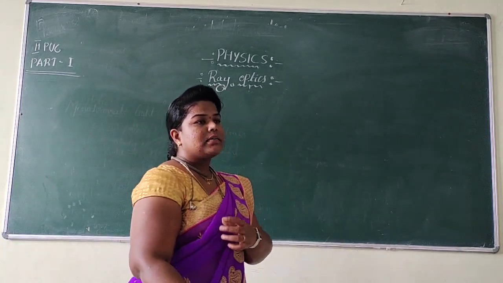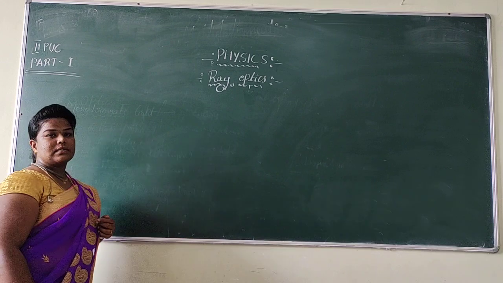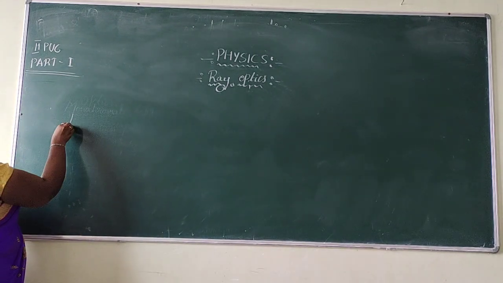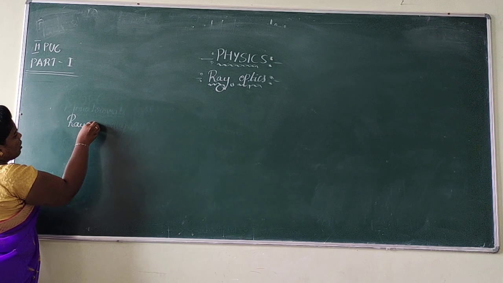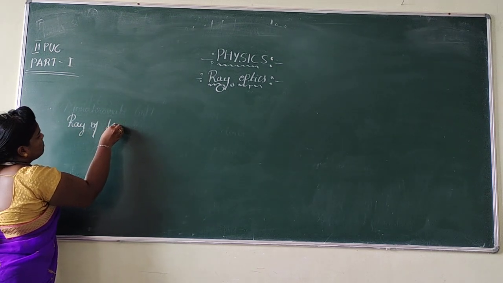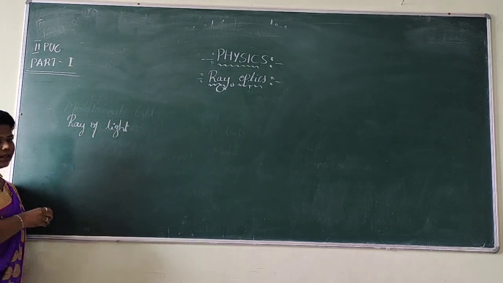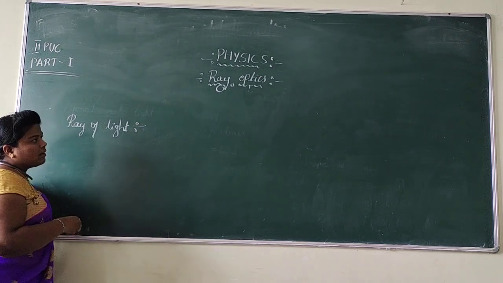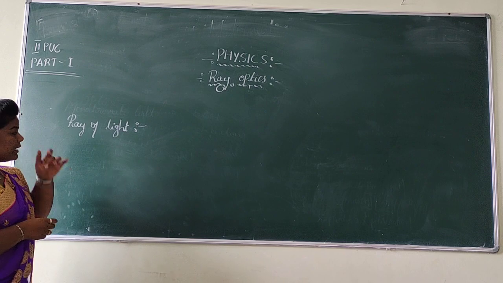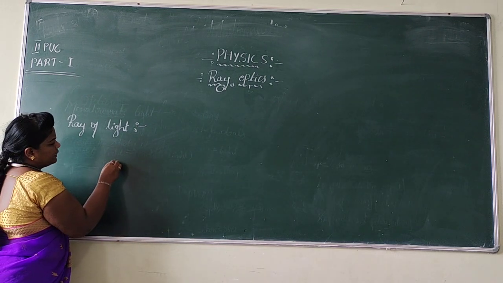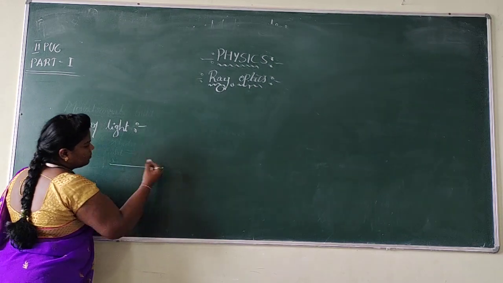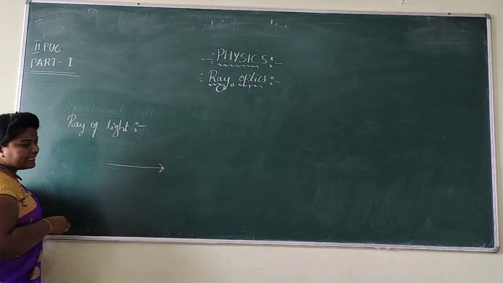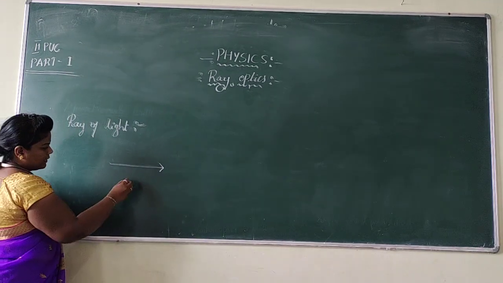My dear students, if I want to discuss the refraction phenomena, first I should know what is a ray of light and what is a beam of light. First let us see what is a ray of light. Dear students, if I just write a straight line with an arrow mark, this indicates the ray of light.